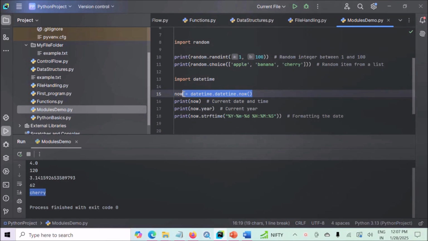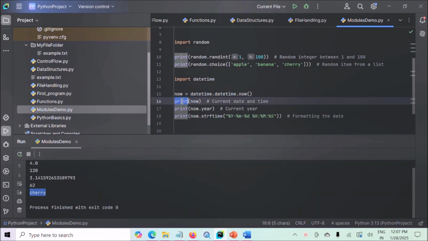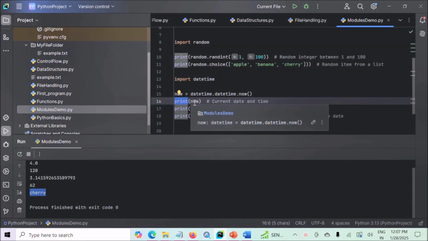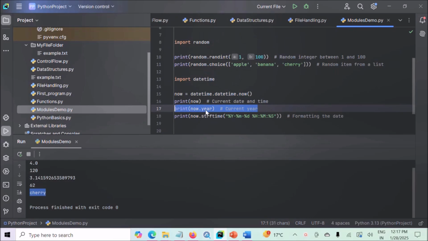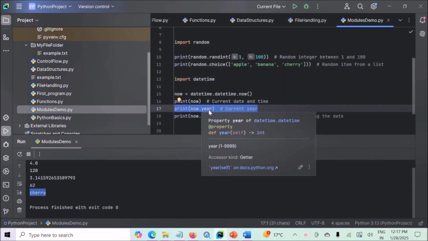And after retrieving the date and time, we are simply printing the now object using the print method. This now object contains the full date and time. And next we are printing the year using the now.year attribute. The year attribute of the datetime object retrieves the current year. In this case, now.year will return 2025 or whatever year it is when you are running the code.